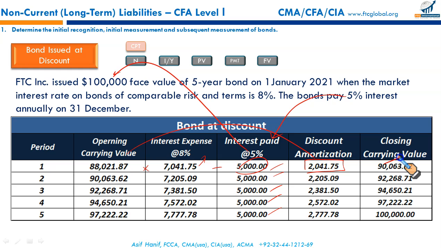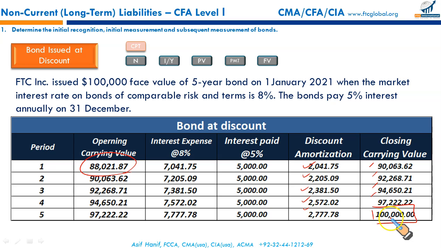The closing will be 90,063. Next year, the interest will be 90,063 times 8%. This is the interest expense to the income statement. This is the interest payment. The difference between the expense and payment is the discount amortization. This discount amortized in the next year will be added again. So what you see is that the bond that was issued at 88,000, with this discount being amortized, will take the carrying value back to the par. So at the time when the bond matures, the book value will be equal to the par value.